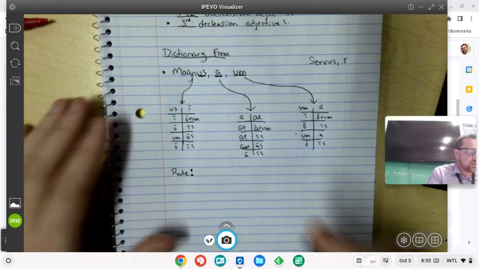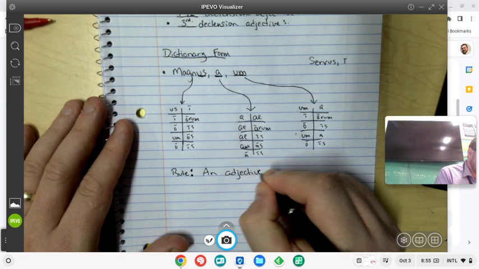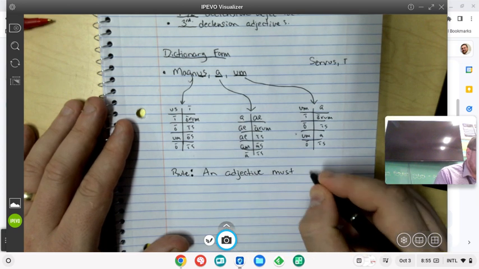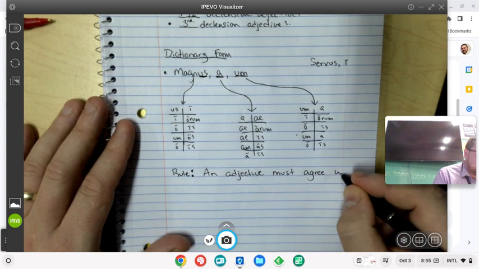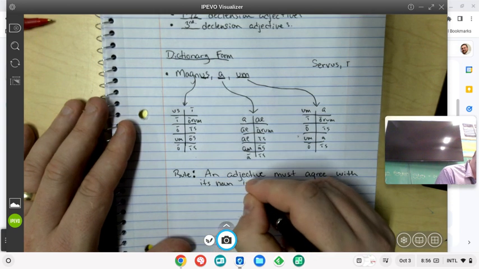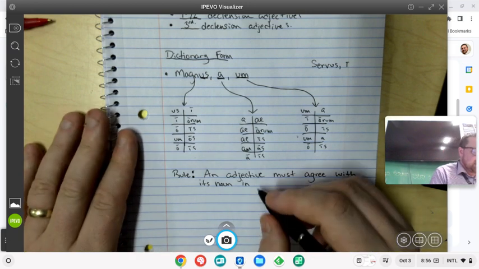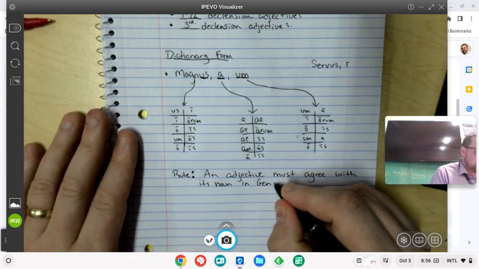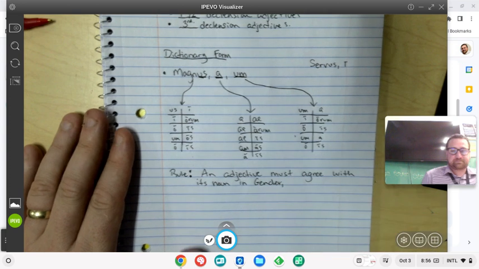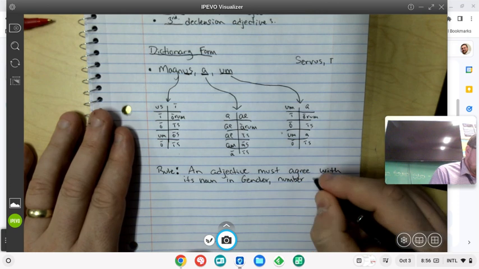An adjective must agree, we're going to talk about what that means, with its noun in three ways. And its noun means the noun that it is describing. An adjective must agree with the noun that it is describing in three ways: in gender, number, and case.